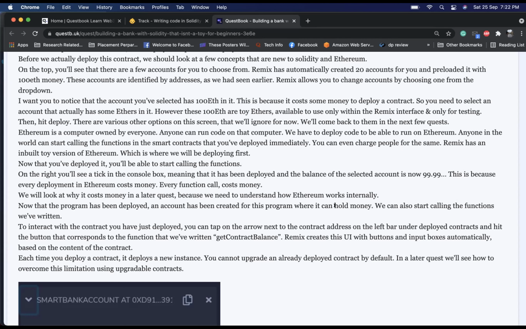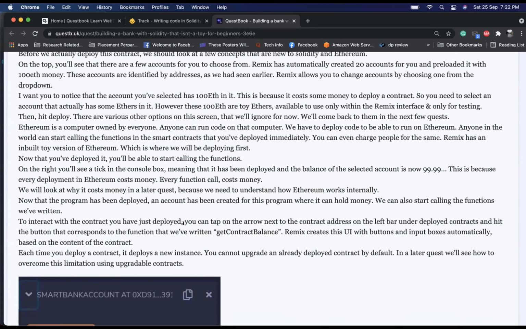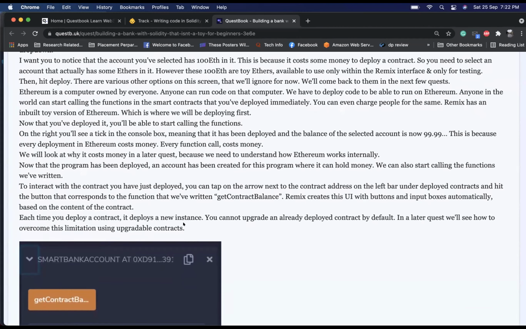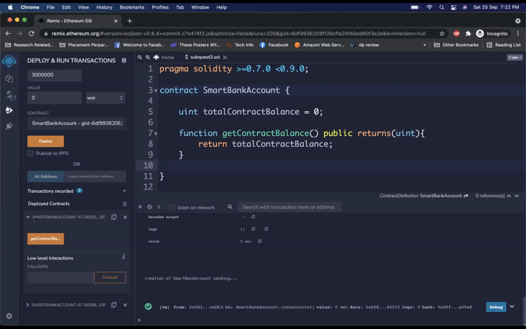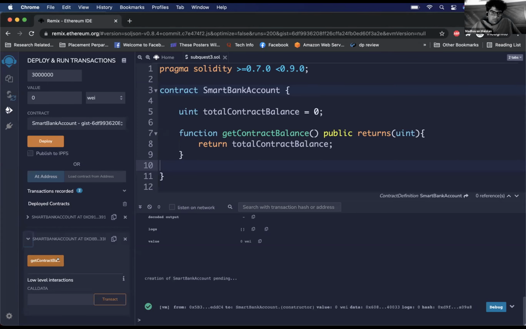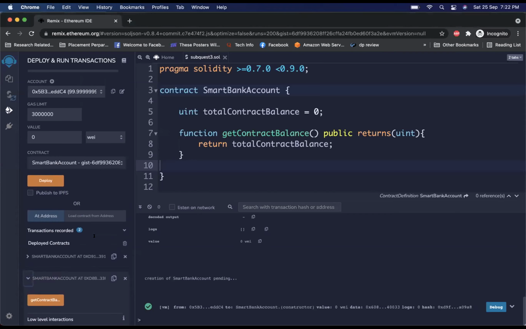We can also start calling the functions we have written. To interact with the contract you have just deployed, you can tap on the arrow next to the contract address under the deployed contracts. This one, right? Or the latest one? I don't know which one is the latest one. The bottommost. Sure. Yeah.